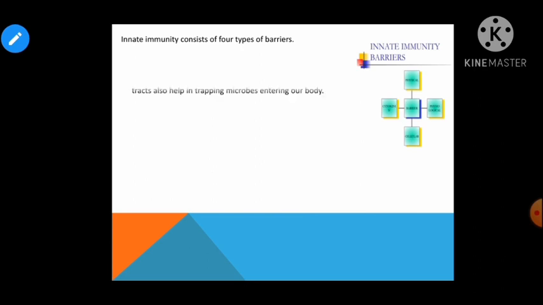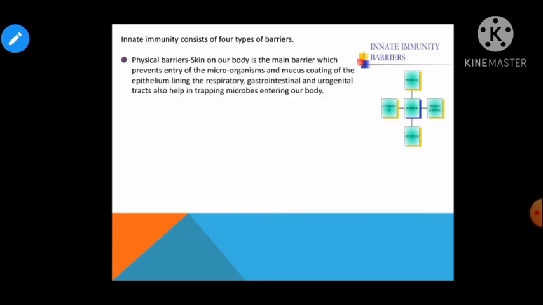So first we will talk about the physical barriers. What are physical barriers? For example, skin. Skin is the first line of defense. It prevents the entry of pathogens into the body. Mucus coating on the epithelial lining of the respiratory, gastrointestinal and urogenital tract also helps in trapping microbes.